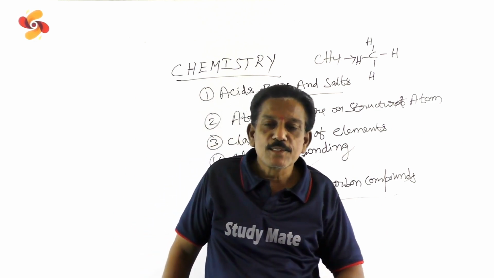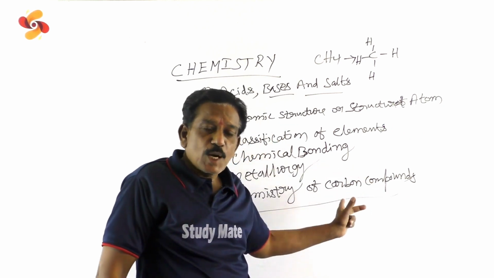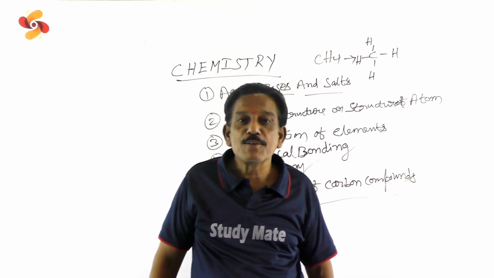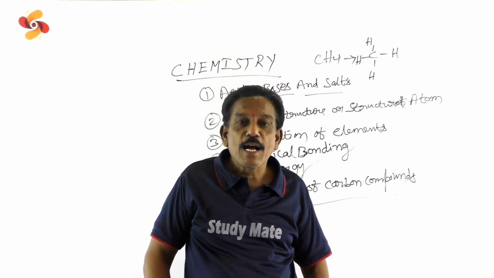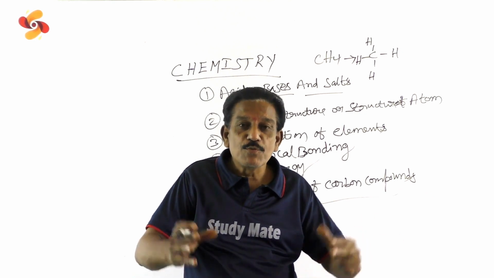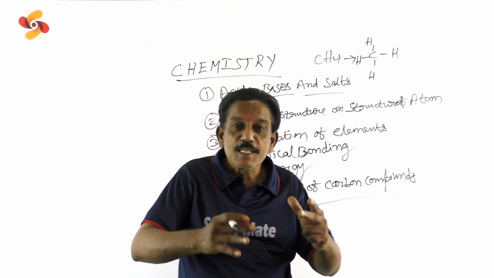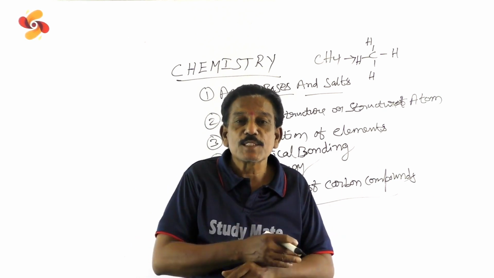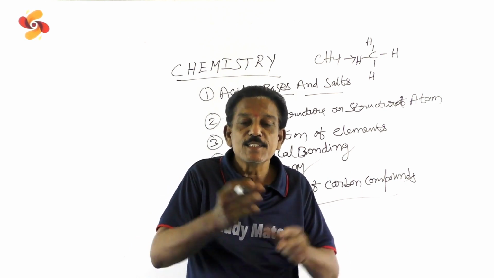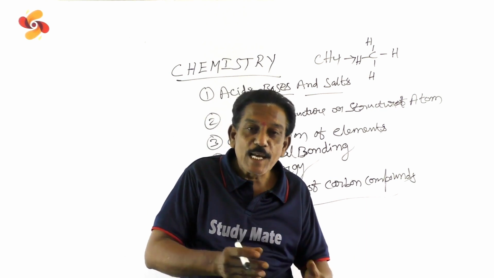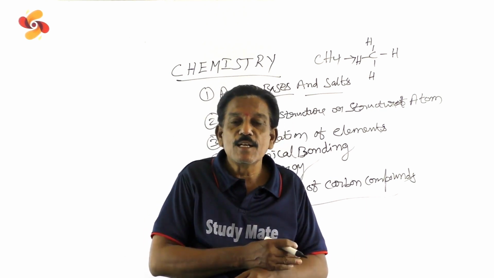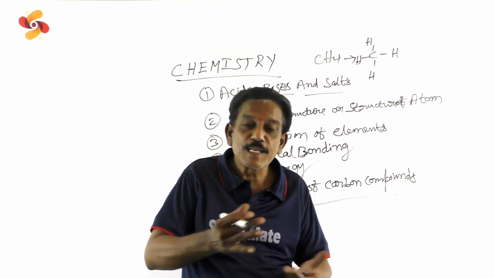So students, these 6 chapters of chemistry are very, very important where you have to concentrate a lot and practice a lot. You will face somewhat of a difficulty in some chapters, but if you practice, it is very, very easy for you. Chemical bonding is somewhat critical. Atomic structure is somewhat critical.